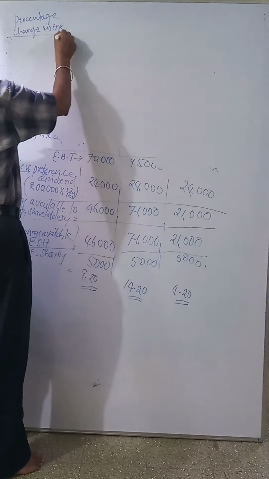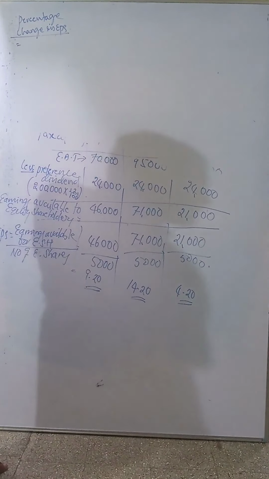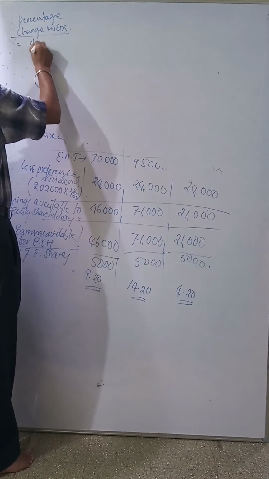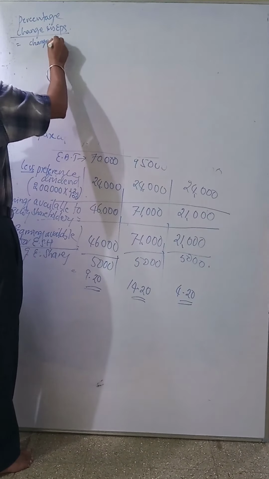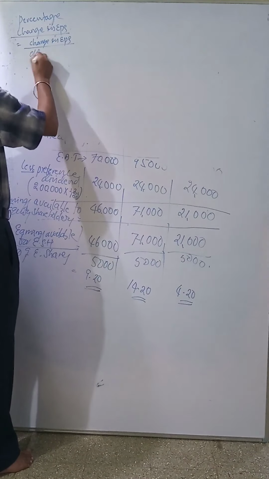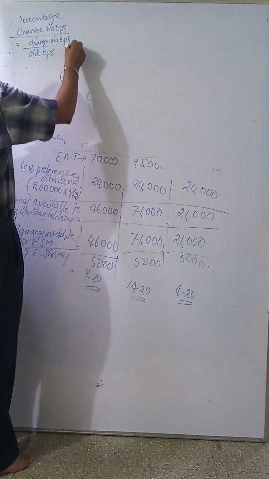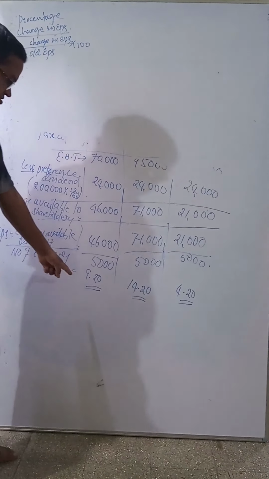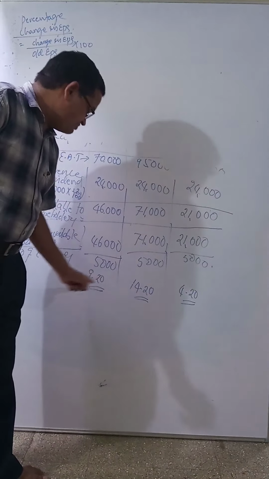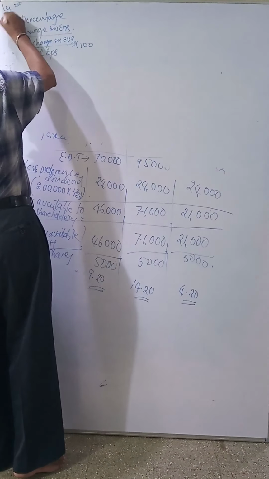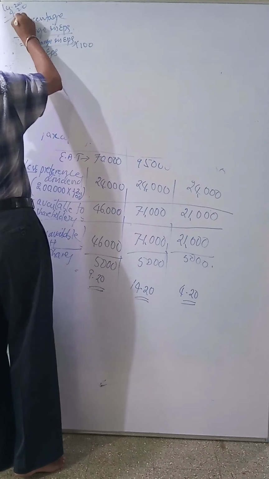I will give the equation: percent change in EPS equals change in EPS divided by old EPS or existing EPS into 100. Change in EPS means the difference between this minus this: 14.20 minus 9.20, you will get 5.